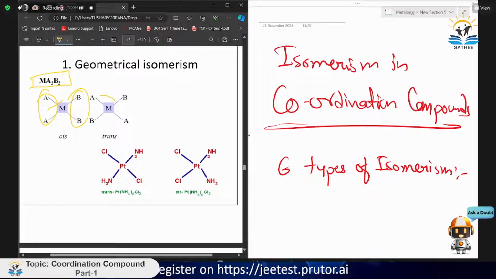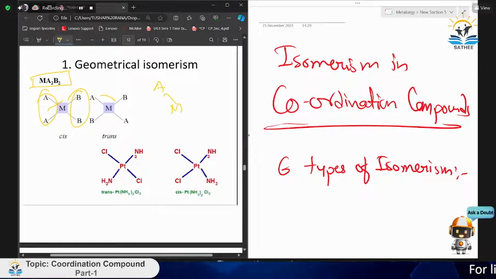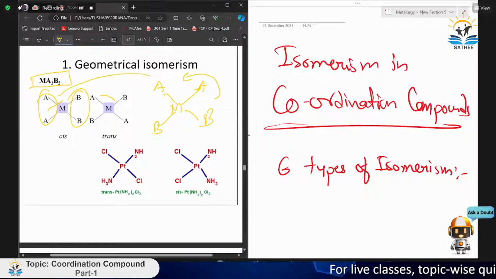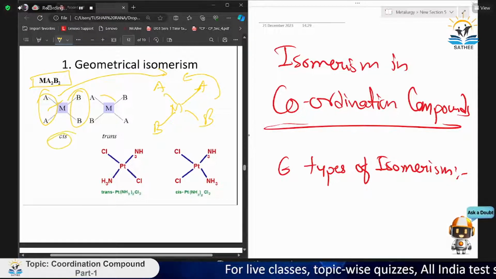We can't do it other than this way, because if you do any manipulation, it will come out the same. If you try to connect A here only, and B here and here, it is different from this structure, but if you rotate it, it is the same as this one. You can check that also. So we will get only two structures, that is cis and trans.